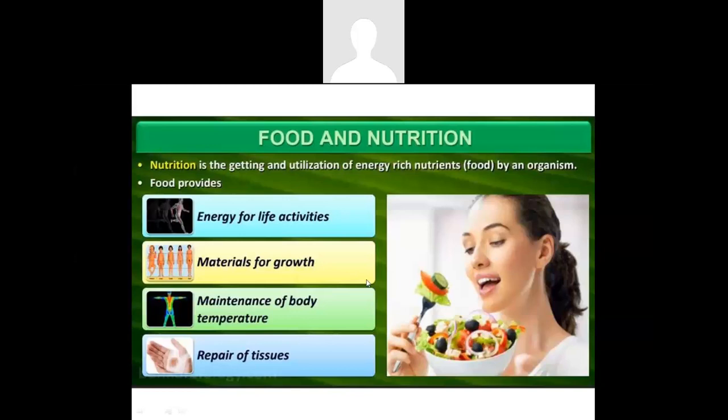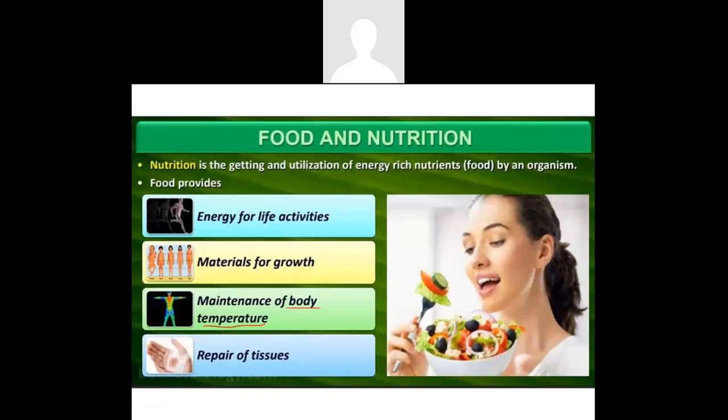If you look at what food provides us, it provides us with the basic energy for all the life activities such as respiration, locomotion, circulation. It gives us all the important materials that are required for human body growth. Third, it helps in the maintenance of body temperature.